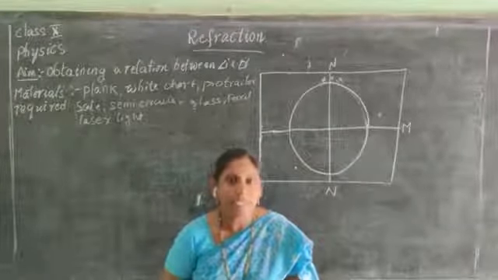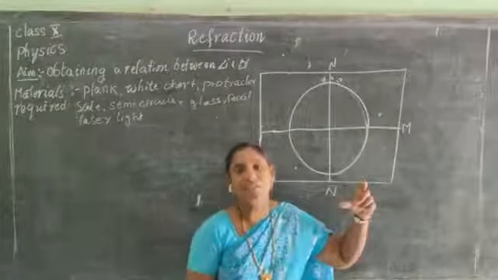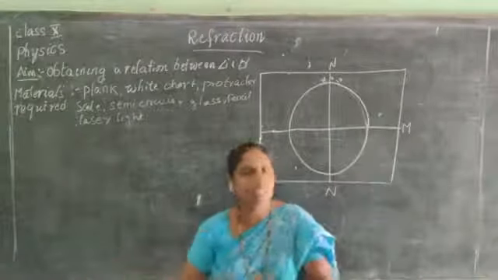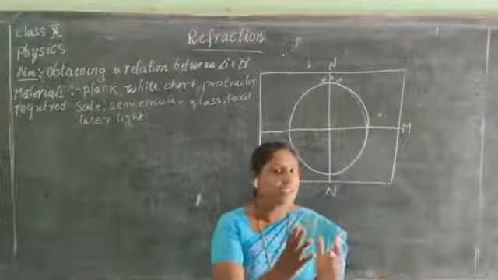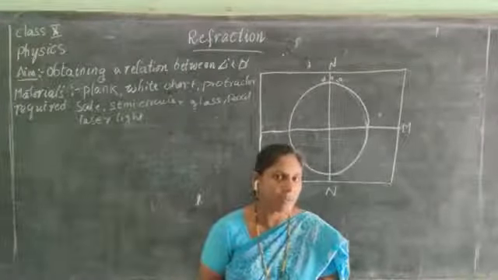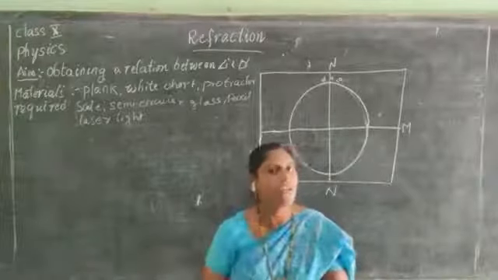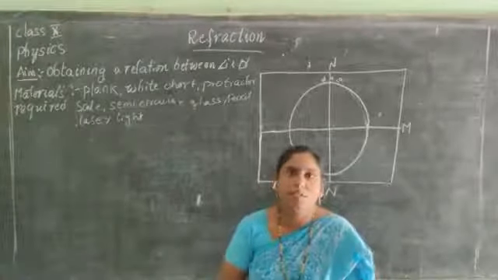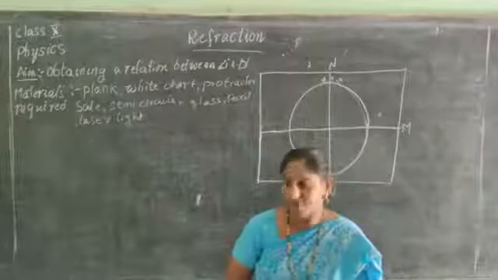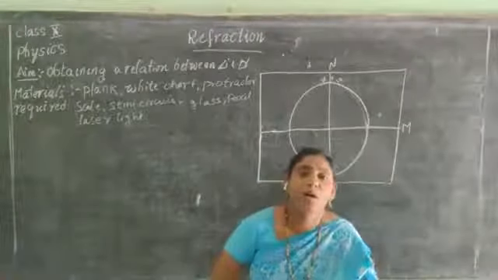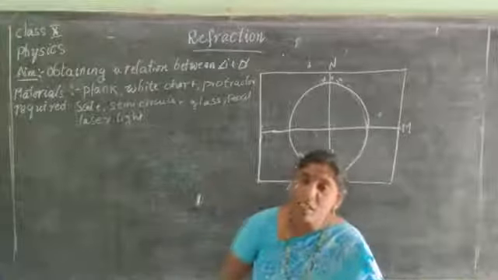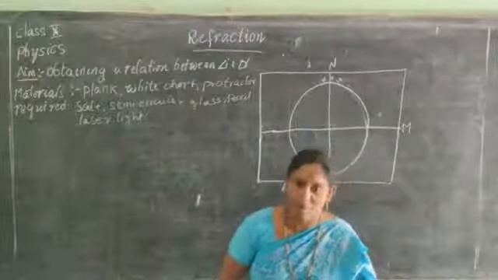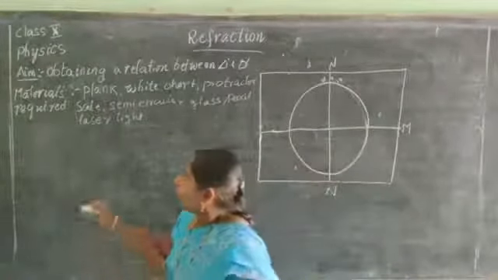And I already discussed that when a light ray enters from rarer medium to denser medium, the light ray bends towards the normal. When a light ray enters from denser medium to rarer medium, it bends away from the normal. So these are the two things we have observed. What is case 1? When light enters from rarer medium to denser medium, the light ray bends towards the normal.